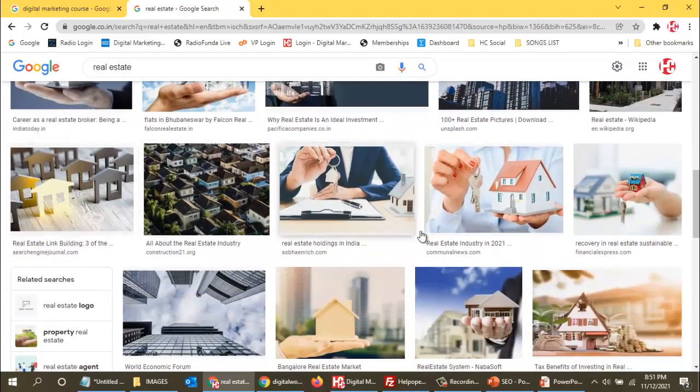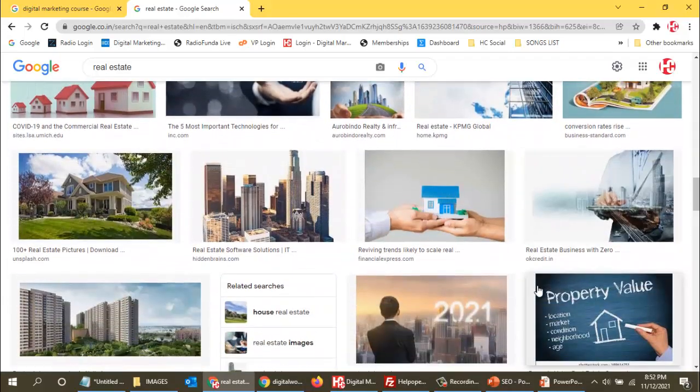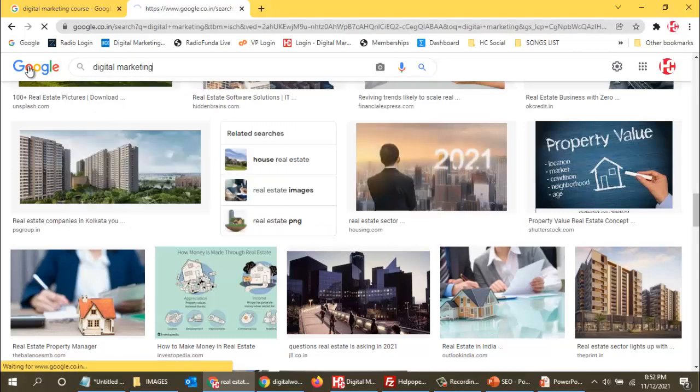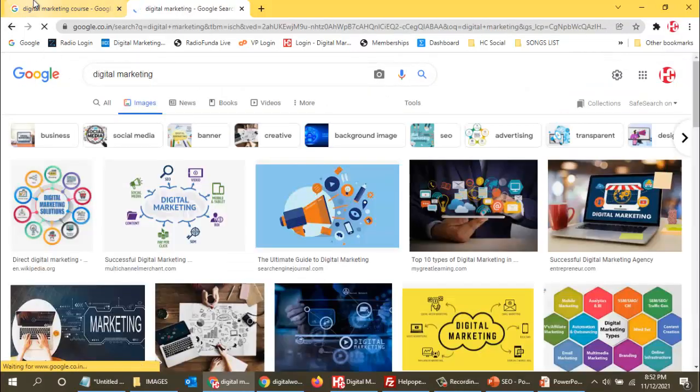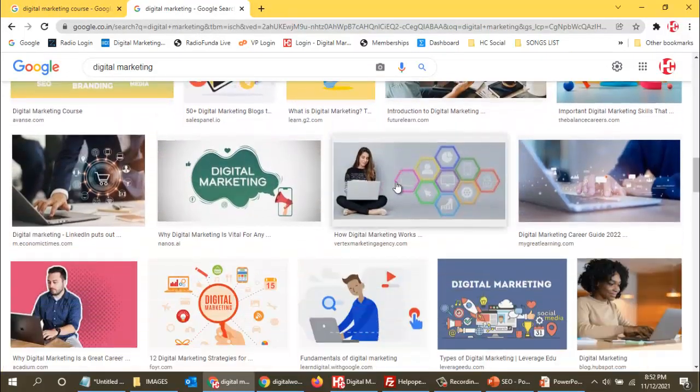No. Everything is related to real estate, each and every image. Now, if I search for digital marketing, do you see any real estate images over here? No. All images are related to digital marketing.